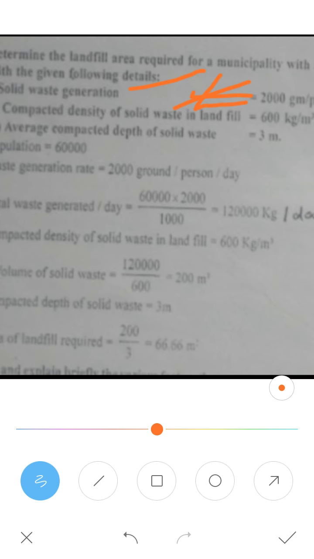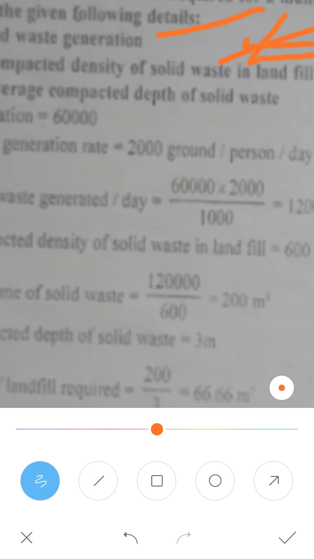Next is the average compacted depth of the solid waste. Whatever depth of solid waste is there, you have to maintain 3 meters. Okay, so next we will go for the solution.